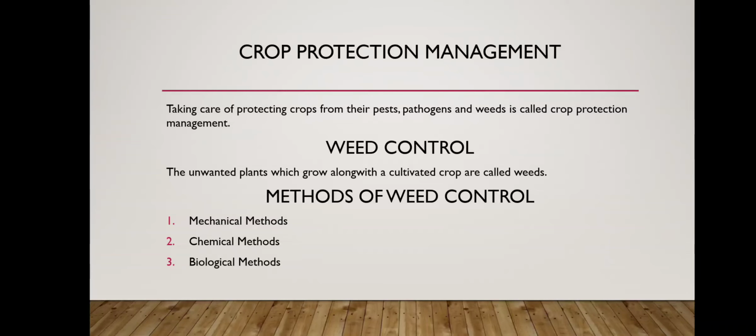First one is the mechanical method. Mechanical method means to uproot the weeds, and this uprooting can be done with the help of a trowel, or you can say a khurpi, or manually also we can uproot the weeds. Next is the chemical method. In the chemical method we use weedicide to kill the weeds. This weedicide does not harm the main crop, rather it kills the weeds only. And next is the biological method. In the biological method we deliberately use insects or birds that only eat the weeds, and they do not cause harm to the main crop. So these are the methods of weed control.